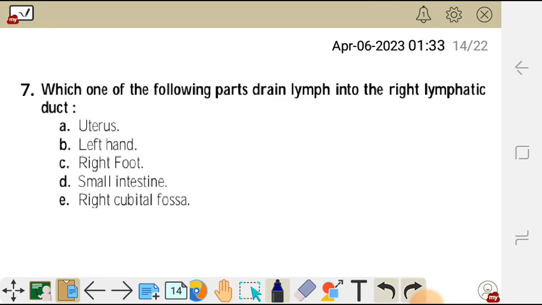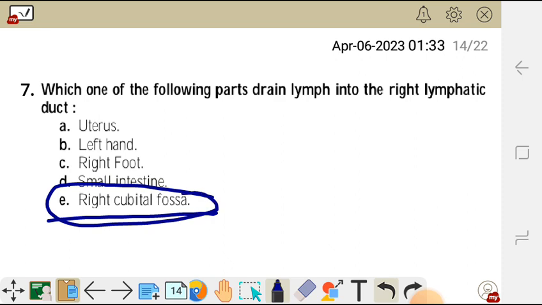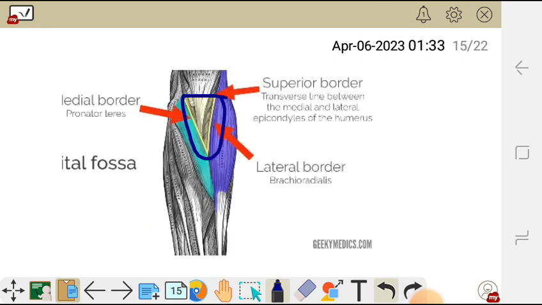So the only possible answer here can be the right cubital fossa, because the cubital fossa is simply a fossa which is formed in between the arm and the forearm, and it is bordered by the pronator teres and the brachioradialis muscle. These muscles here, and then the upper border here is simply the transverse line in between the epicondyles of the humerus, the medial epicondyle and the lateral epicondyle.